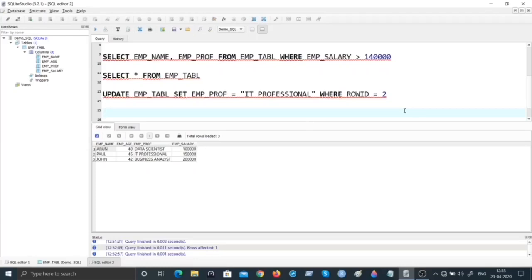How do I do that? For doing that, I have to use the command called alter table. These are the keywords that you should not miss. Alter table. What is the table that I'm going to alter? It is employee or emp underscore table. What am I going to add? I'm going to add a column. So I'm going to use the keyword called add, and I also use another keyword called add column.